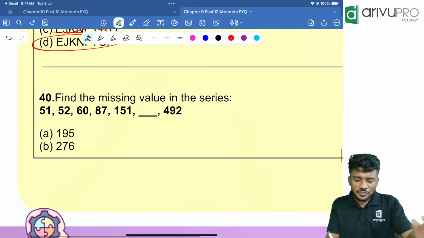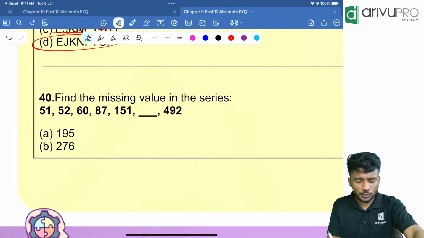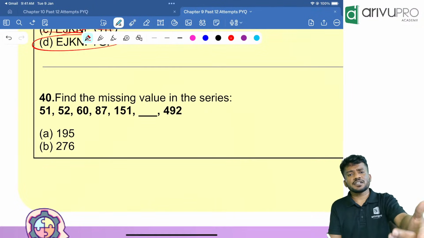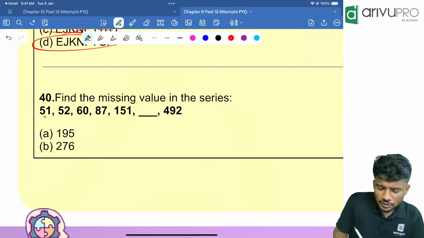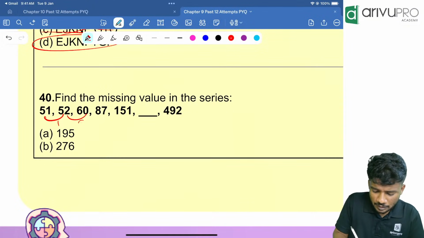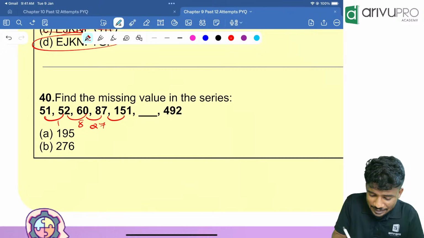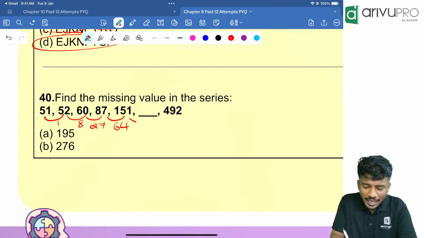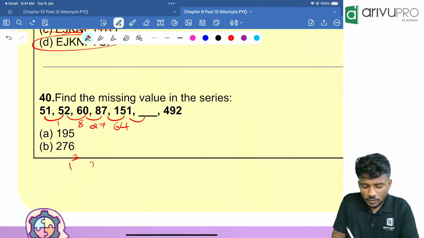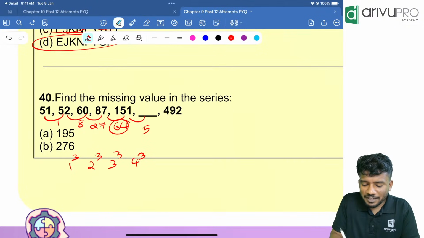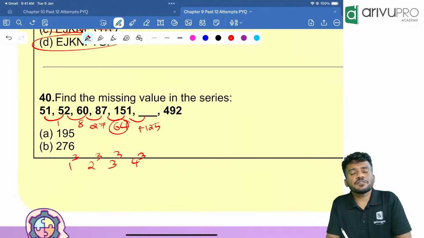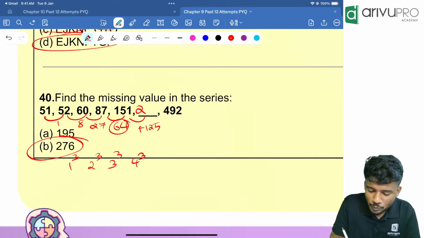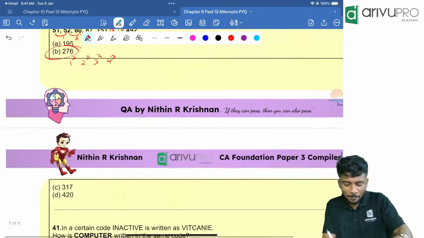Next one. Find the missing values in the series 51, 52, 60, 87, 151, dash 1, 492. Very easy. So what is the common difference? 1. Here 8. Here 27. Here how much is it? 64. Yes. So if you look into the pattern is very simple. 1 cube, 2 cube, 3 cube, 4 cube is 64. Then next one should be 5 cube. 5 cube is how much? Plus 125. So 151 plus 125 is how much? 276. So that's the pattern over there.